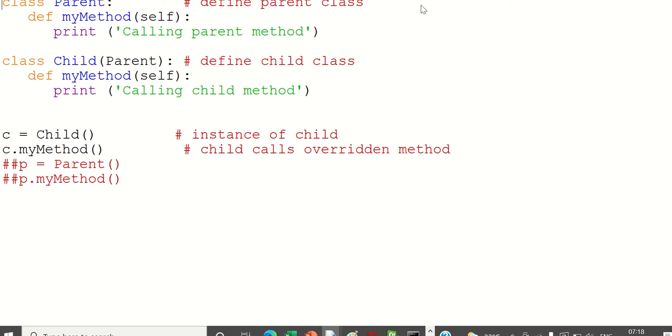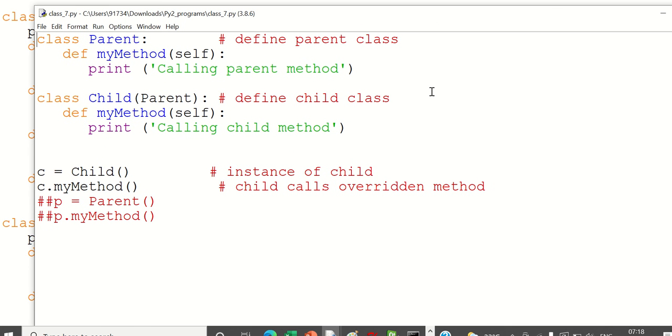Now one more simple topic, function overriding, or method overriding. So this is one method and this is the same method. The methods have the same name. There are two classes and one class has inherited the other class.